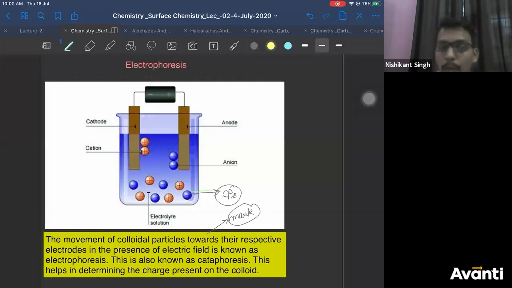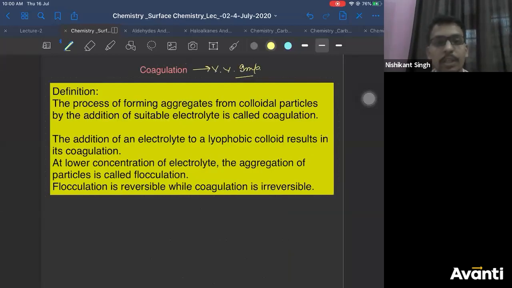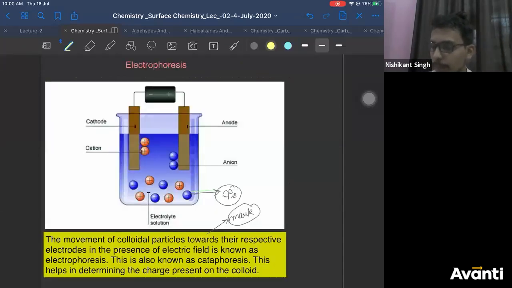Right. So here, when you talk about what is electroosmosis, see, when your solvent molecules move, then it is osmosis, correct? In your solution, you have colloidal particles plus dispersion medium, both may be charged.